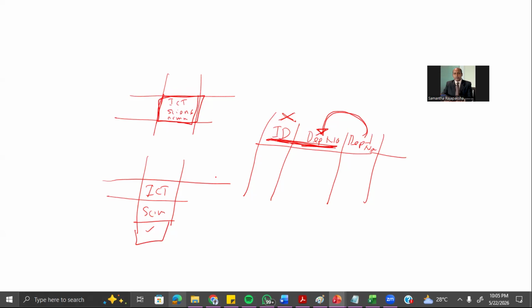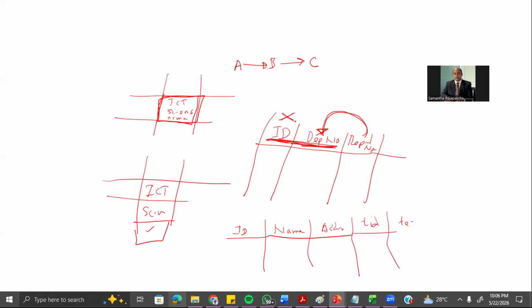Second normal form. And the other one is third normal form. Third normal form, I told you, is about transitive dependency. Transitive dependency means from A you can find B, and from B you can find C. If you get something like this, we call it a transitive dependency. As an example, in your table we have the ID and the name and the address and the teacher ID and the teacher name.